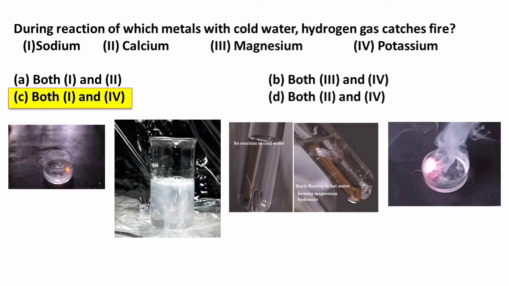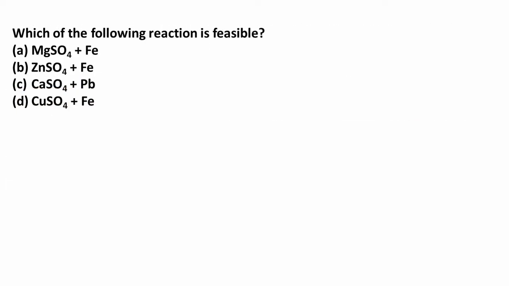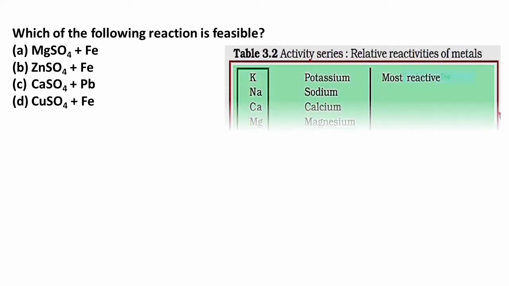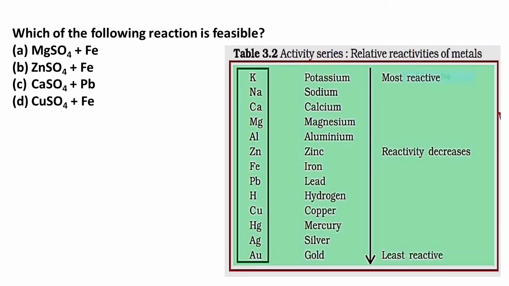Next question, which of the following reactions is feasible? MgSO4 plus Fe, ZnSO4 plus Fe, CaSO4 plus Pb, CuSO4 plus Fe. So here comes another question based on displacement reaction and the reactivity series. MgSO4 plus Fe. Look at the position of magnesium and iron in the reactivity series. Iron is less reactive. This means that option A is not feasible. ZnSO4 plus Fe. Here also iron is less reactive than zinc, so the reaction will not take place.